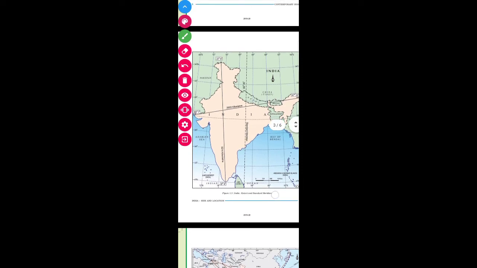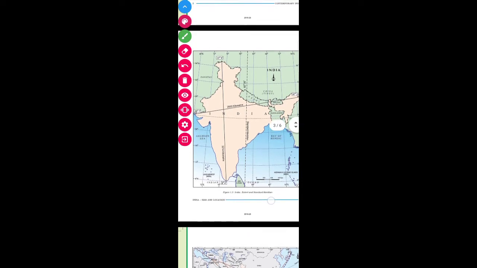This standard meridian of India passes through a place called Mirzapur in Uttar Pradesh. You can see why we have chosen this as the standard meridian and not another longitude. Because, children, this longitude is centrally located in India, and it geographically divides India into equal parts, so we have chosen this meridian as the standard meridian. And we observe the local time of this standard meridian as the Indian Standard Time, which is followed throughout the country.